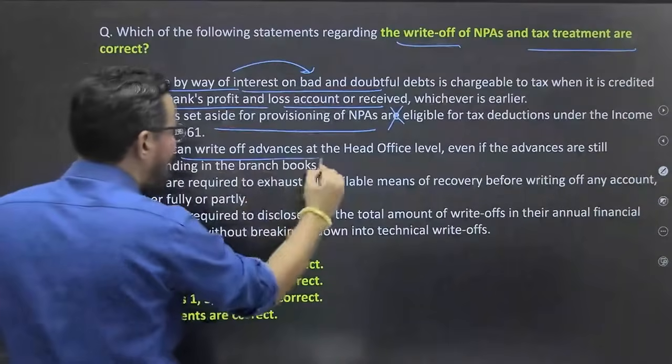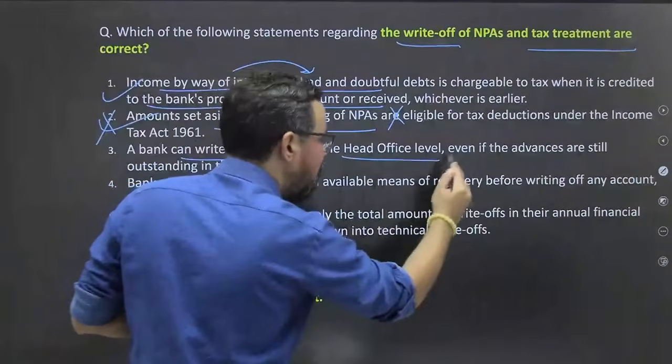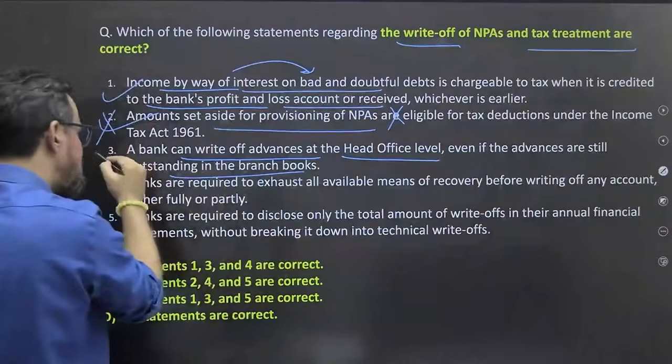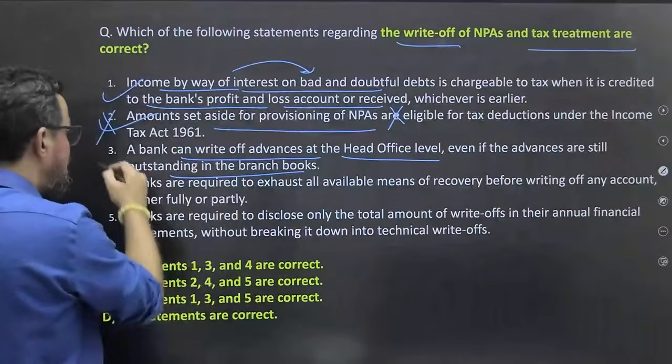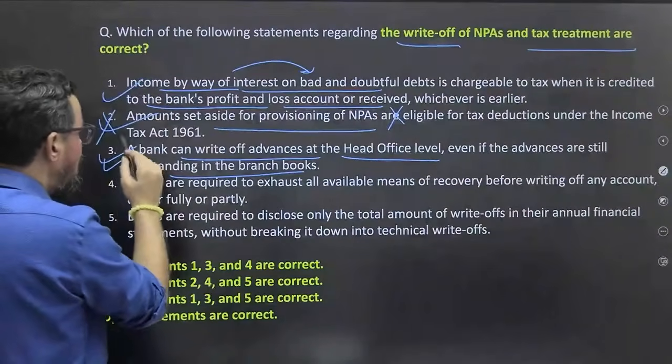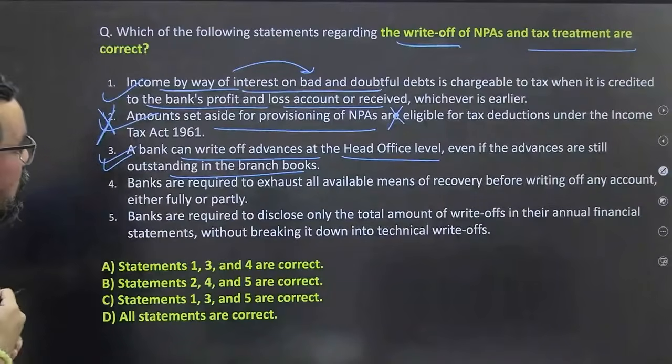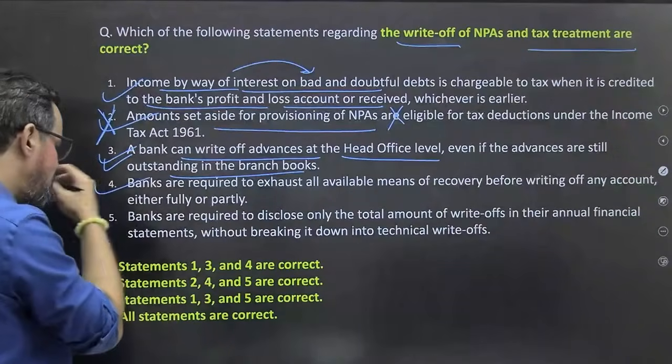A bank can write off advances at head office level even if the advances are still outstanding at branches. हाँ, this is true आपका, ठीक है. This is true and this is wrong, ठीक है. Next one, banks are required to exhaust all available means of recovery before writing off. बिल्कुल ऐसा करेंगे, ठीक है.